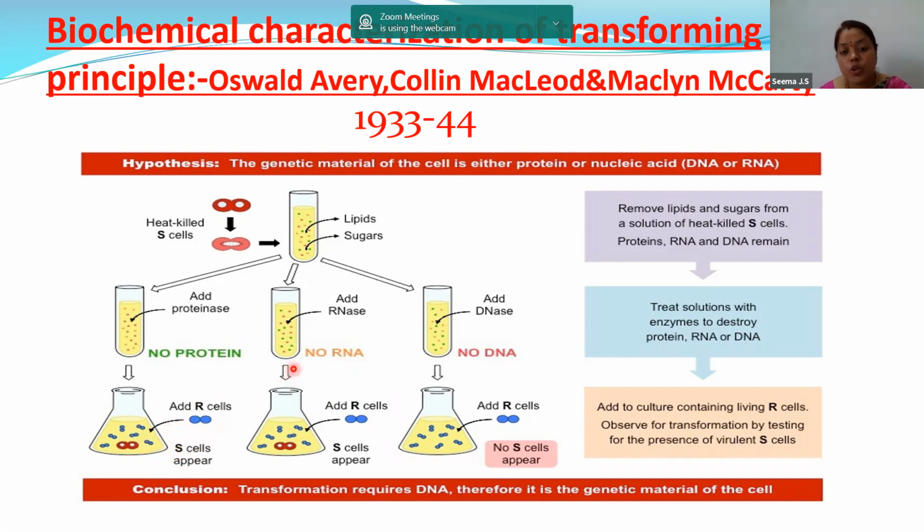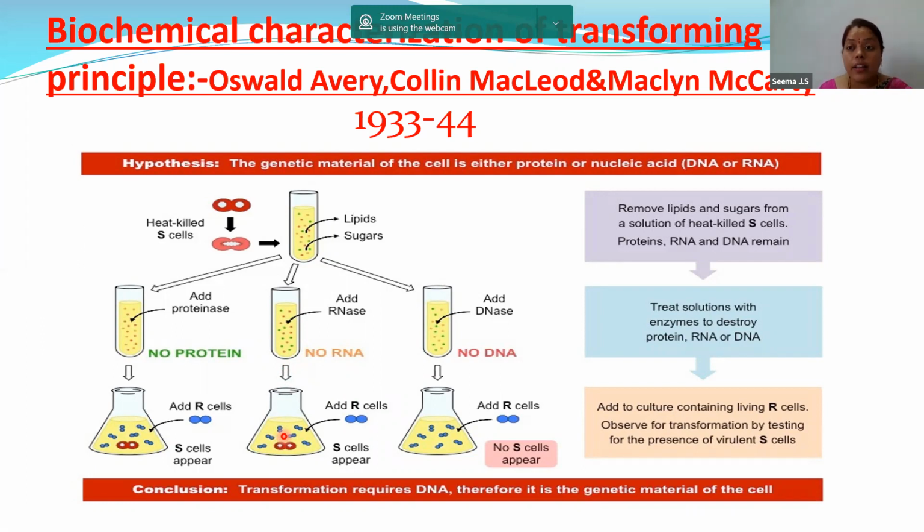Now in the second test tube, we added RNAase. What will RNAase do? It will destroy the RNA. So in this test tube, the RNA got destroyed. This fluid, we are pouring into the conical flask. Now in this conical flask, the yellow color fluid, what substances are present? Only protein and DNA are present, because we have destroyed the RNA by adding RNAase. So protein and DNA are present.